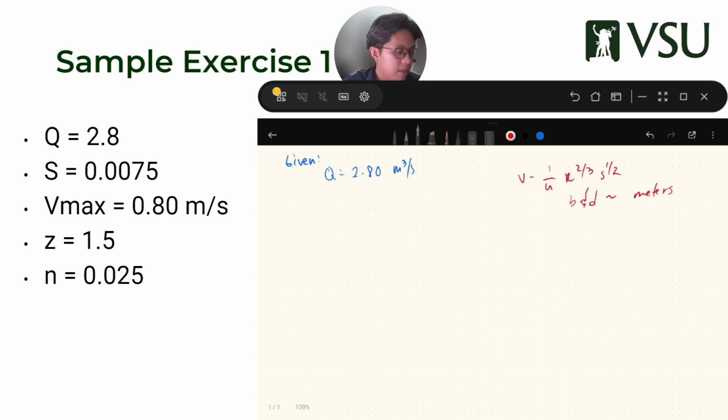What Manning did is he took samples of every possible lining, every possible bed, and tested it every single time. So it took years of laboratory work and research until he got his equation. Manning's equation is from Chezy's equation, but Manning wanted it to be a lot easier, so that he has a table. So that's why we use his equation.